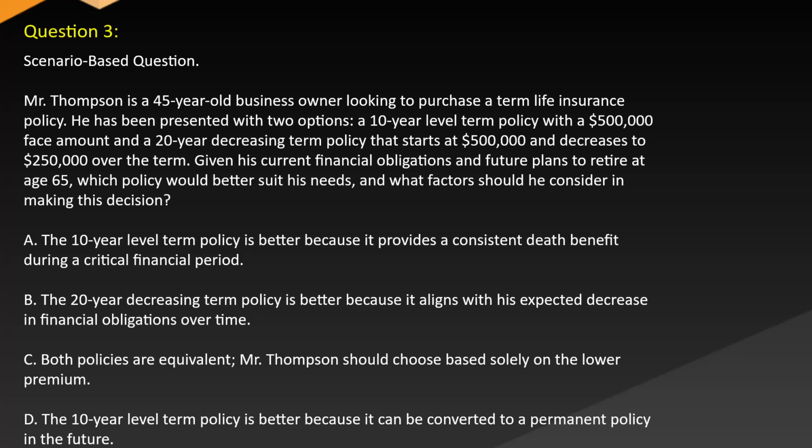A. The 10-year level term policy is better because it provides a consistent death benefit during a critical financial period. B. The 20-year decreasing term policy is better because it aligns with his expected decrease in financial obligations over time. C. Both policies are equivalent. Mr. Thompson should choose based solely on the lower premium. D. The 10-year level term policy is better because it can be converted to a permanent policy in the future.